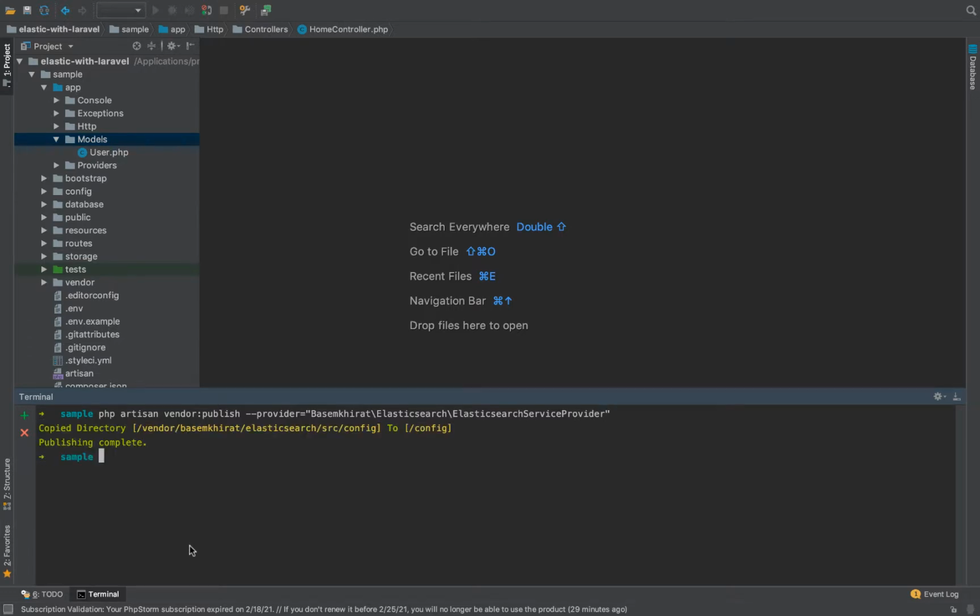And if I hit enter, it copied directly to my config folder.